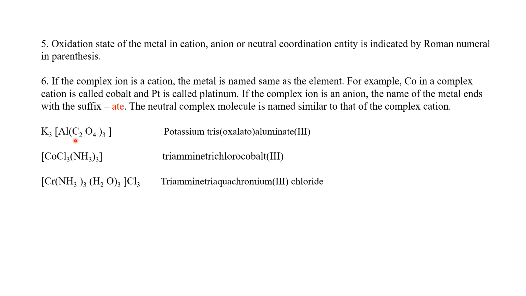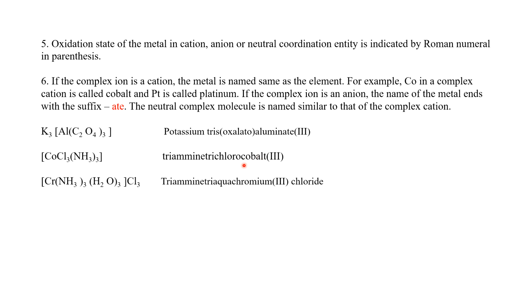So the aluminium is there, and we have to write aluminate, not aluminium, because it is part of an anion. But when the coordination entity is neutral or positive, like in these two cases, the first one is neutral, there is no charge on the coordination entity. In that case we keep the name the same as the name of the metal.